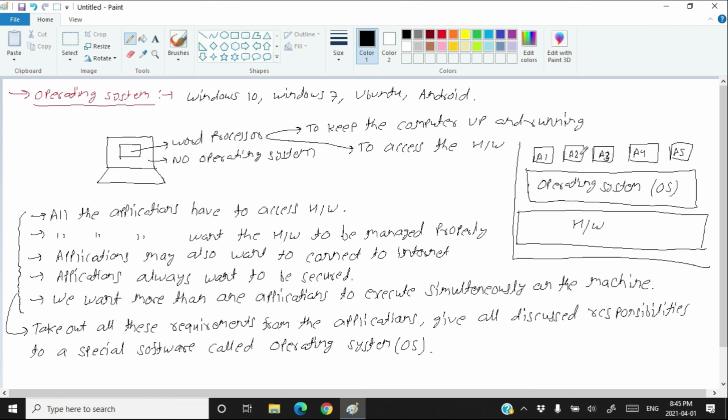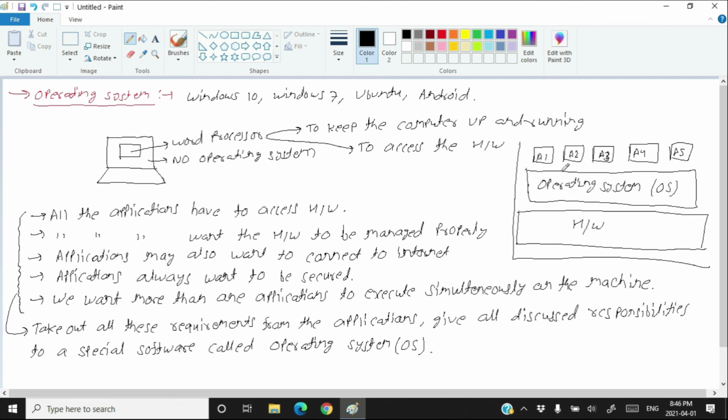Again, this application should contact the operating system to access the hardware. The application number A3 should contact the operating system to access the hardware. So all these applications cannot directly access the hardware. They always need to contact the operating system to access the hardware, and the operating system accesses the hardware for them. And that's how you have taken the common responsibilities from all the applications and given these responsibilities to the operating system. Now, any application vendor who creates the application is free of writing the code for accessing the hardware.